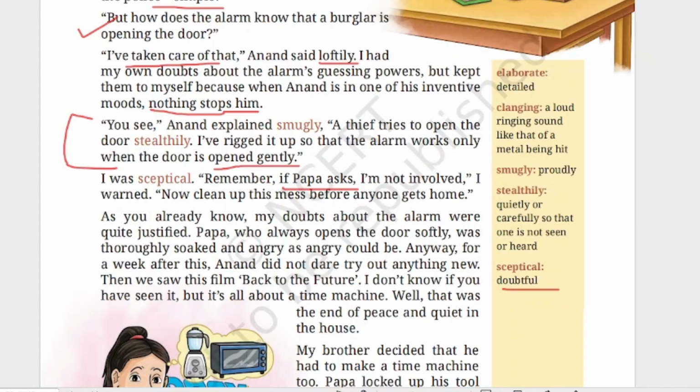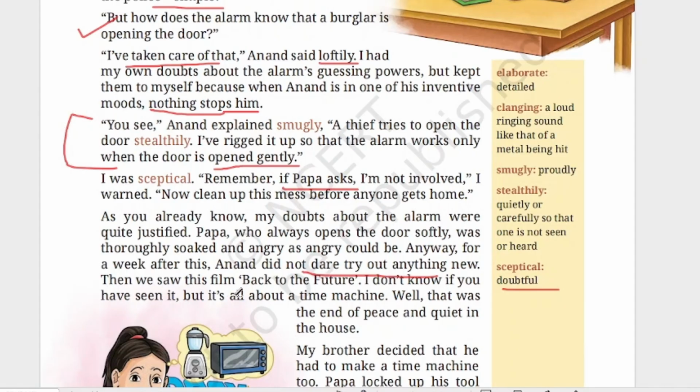So, as father was also opening the door very gently, and he has made this invention in such a way that if anyone is opening the door very gently, this will happen. That is, the alarm will be ringing and the water will be falling on the person. Now, the doubt she was having, the same thing happened there. After that, Anand did not dare to try anything new.